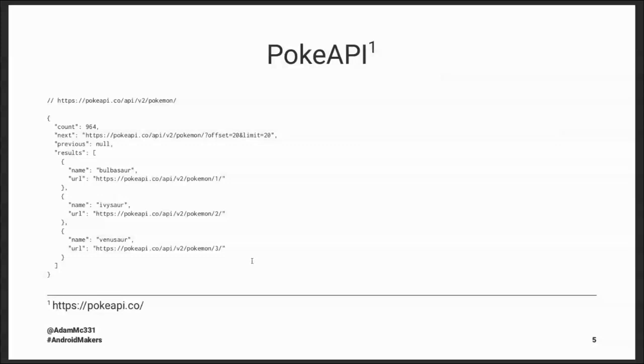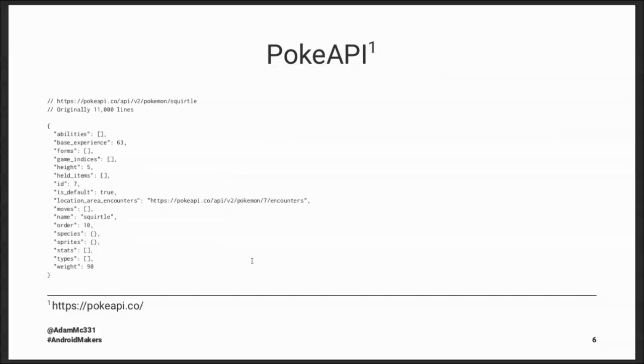And now this is nice. I have a way to get all of the details, but I don't really have all the information that I want here. If I wanted to build a list of Pokemon and show their images or maybe their types all in one big RecyclerView, I actually can't do that with this API without making several network requests that follow to get the details. So that's one limitation we can have.